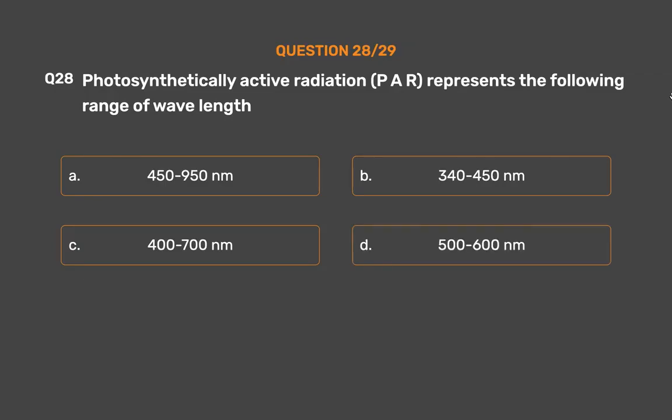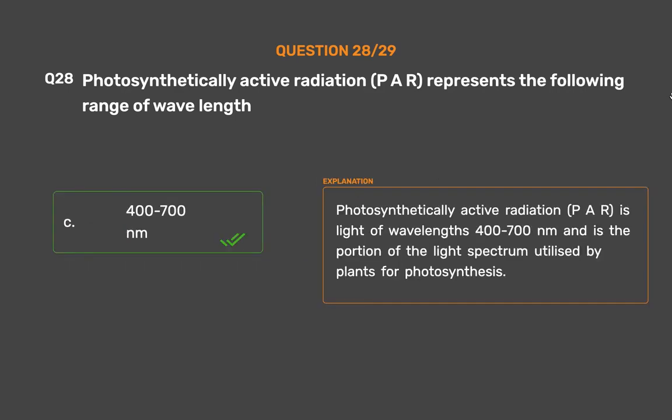Option D. 500 to 600 nanometers. The correct answer is option C. 400 to 700 nanometers. Photosynthetically active radiation, PAR, is light of wavelengths 400 to 700 nanometers and is the portion of the light spectrum utilized by plants for photosynthesis.